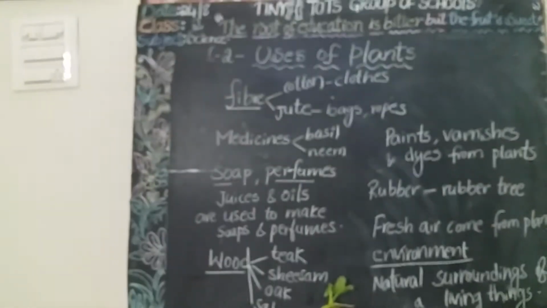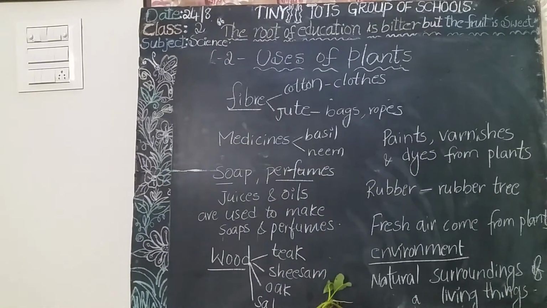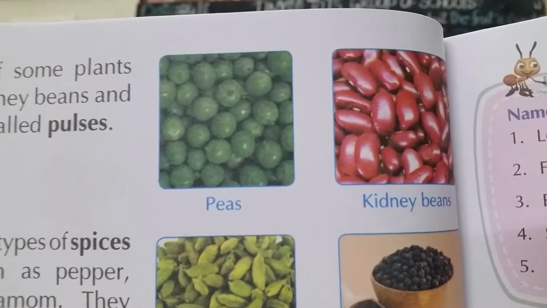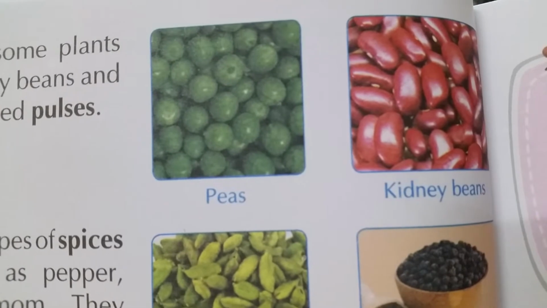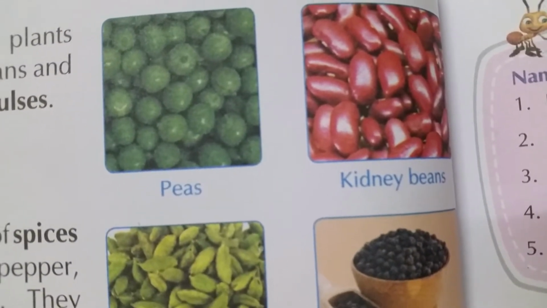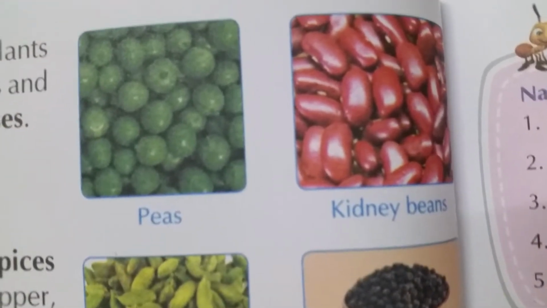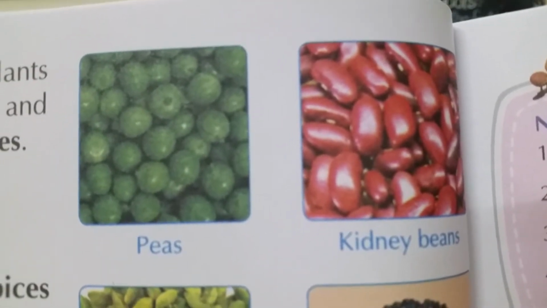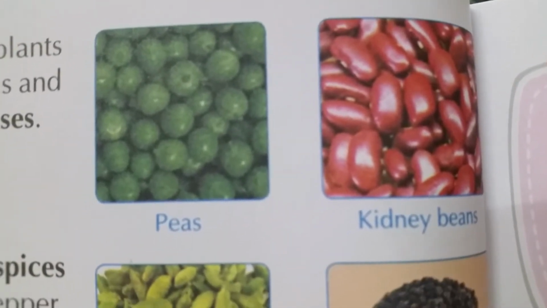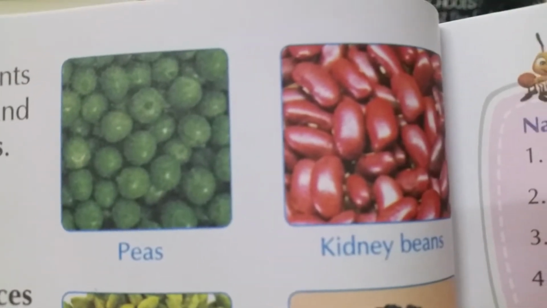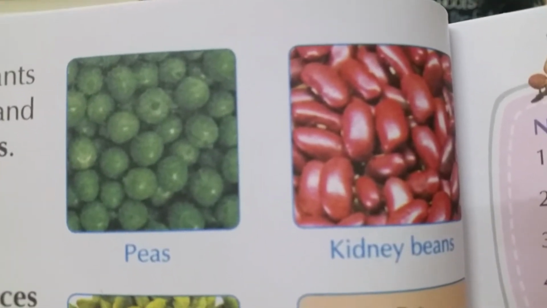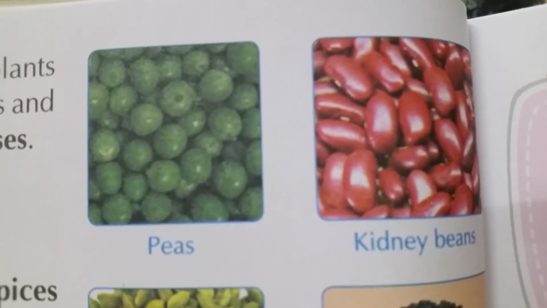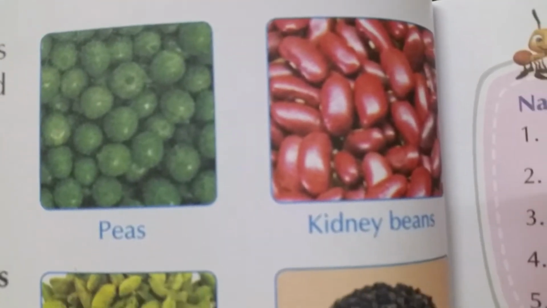And also some more useful products. See here, this is your science textbook. These are the pea and kidney beans. What do we call them? These are called pulses. What are the examples of pulses? Pea, kidney bean, gram. So many are there: black gram, green gram, red gram. Pea, kidney beans, beans. These are all the examples of pulses, amma.